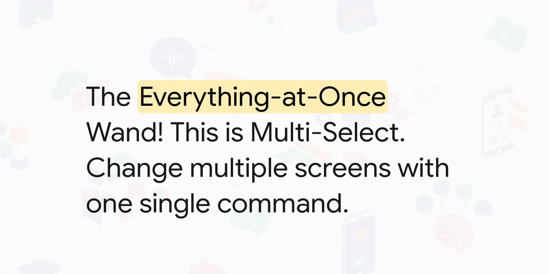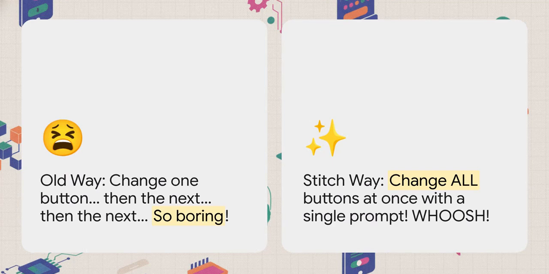And now for the last superpower. This might be the most powerful one of all. I call it the Everything at Once wand. Ooh, this one is so cool. It lets you change a whole bunch of things all at the same time. Okay, imagine your app has 10 blue buttons, but then you decide, I want them to be green. The old way was to change them one by one. Ugh, how boring. But with the Everything at Once wand, you just wave it and say, make all the buttons green, and whoosh, they all change instantly. It's like magic and saves so much time.